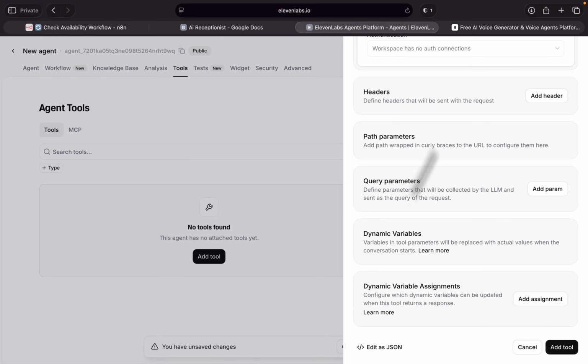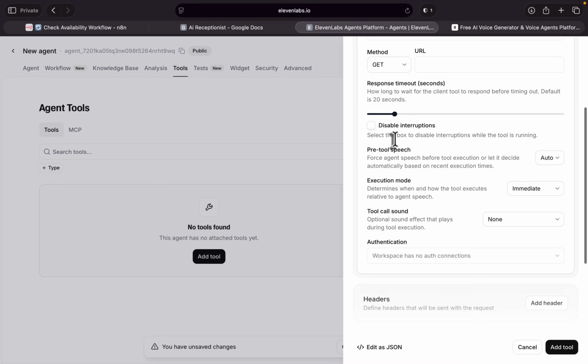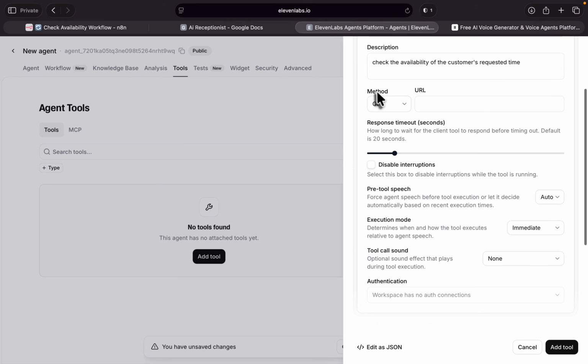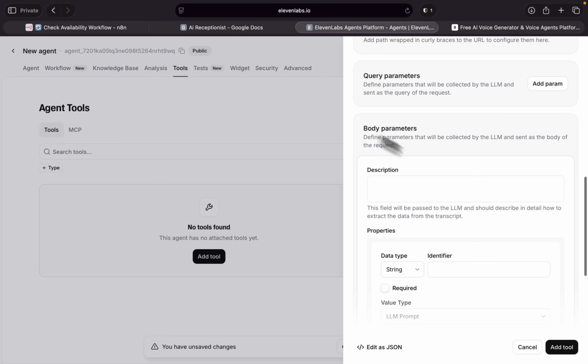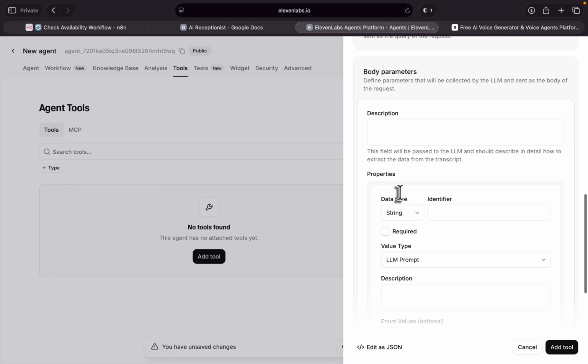We also have to add some parameters in here. Let me actually change this. First, we have to change the method to post. But for URL, I'm going to tell you what you should do. Change this to the post, scroll down, and now as you can see, I can add some parameters in here. For the description, we can write the same thing, check the availability of the customer's requested time.